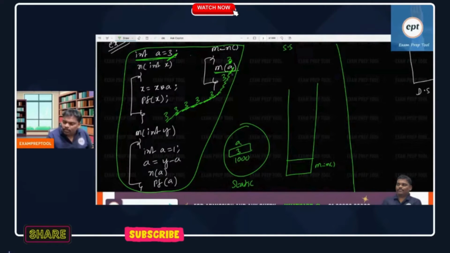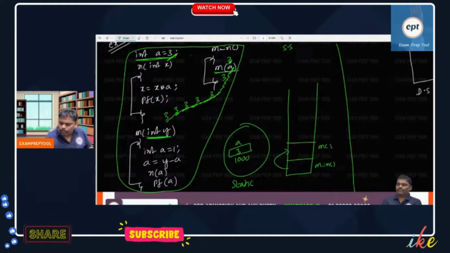Some people are asking, value going, sir, where will it be stored? M function, okay, but where will it be stored? So that's what I am saying. The value coming is stored into y, one local variable you created. See this one? M function. From here you called the M function. But inside the M function, int y is a declaration. For the variable y, memory will be allocated.